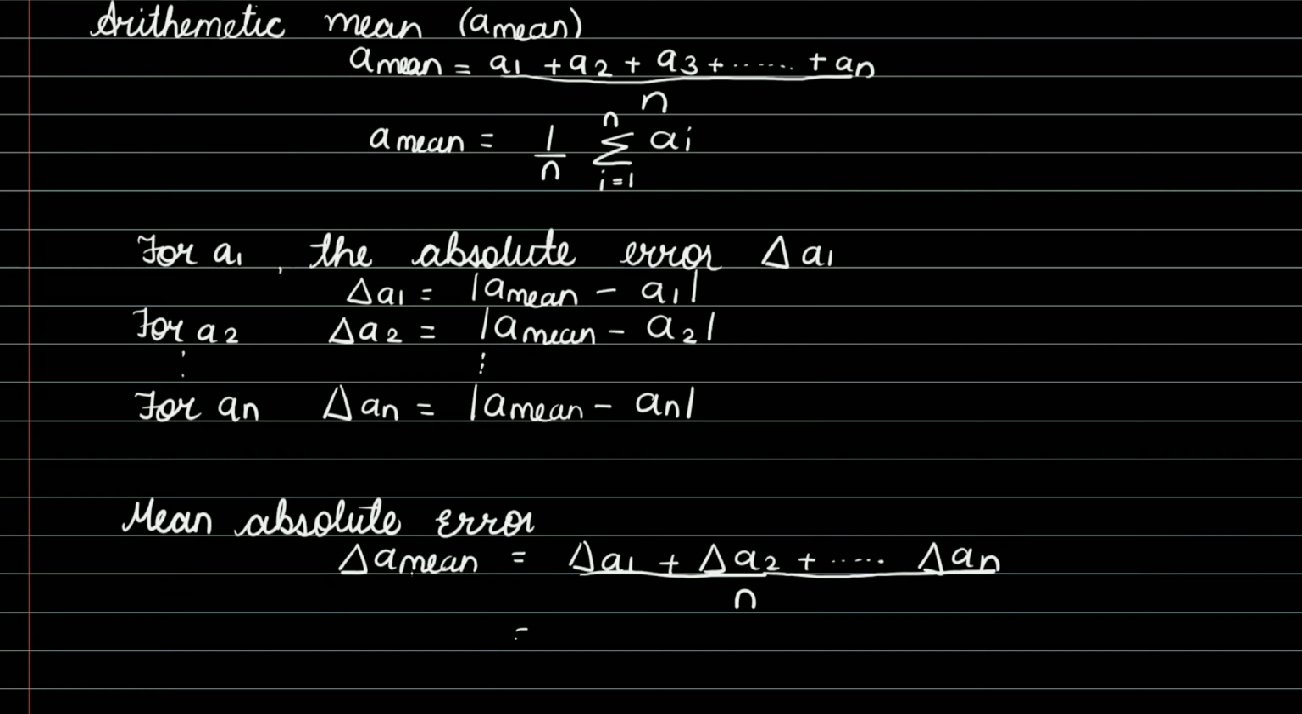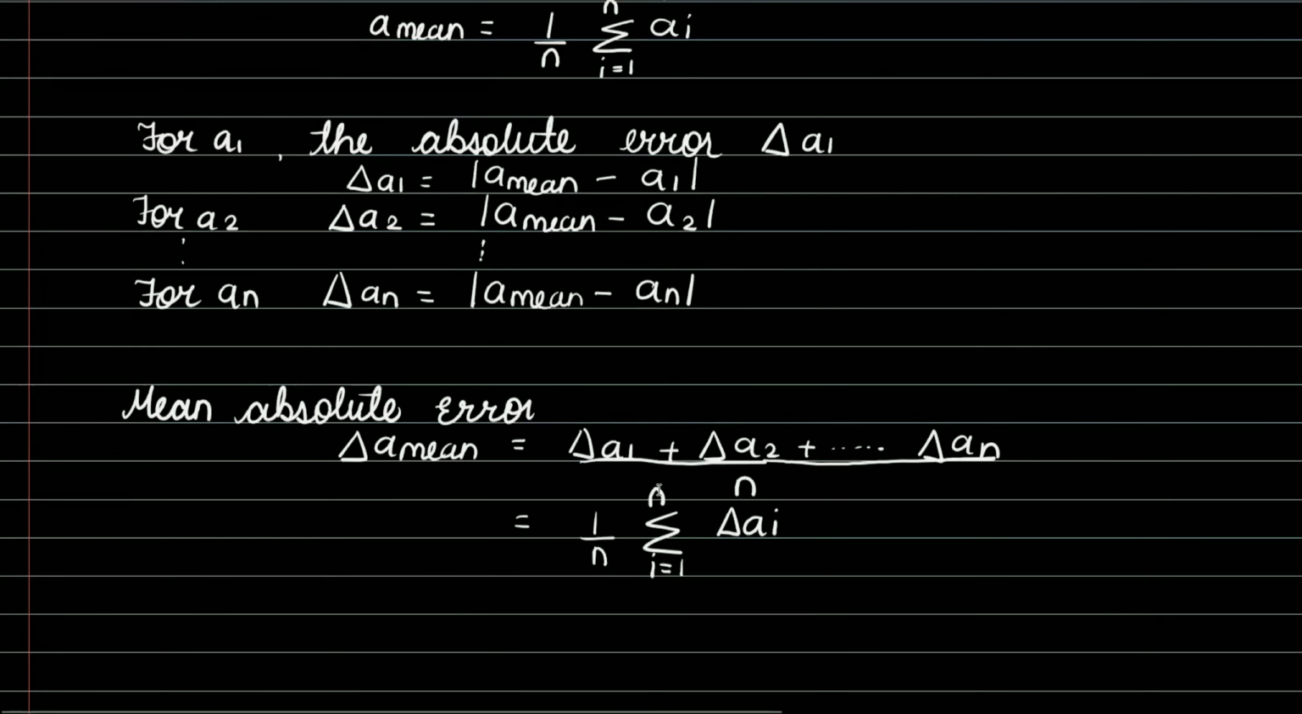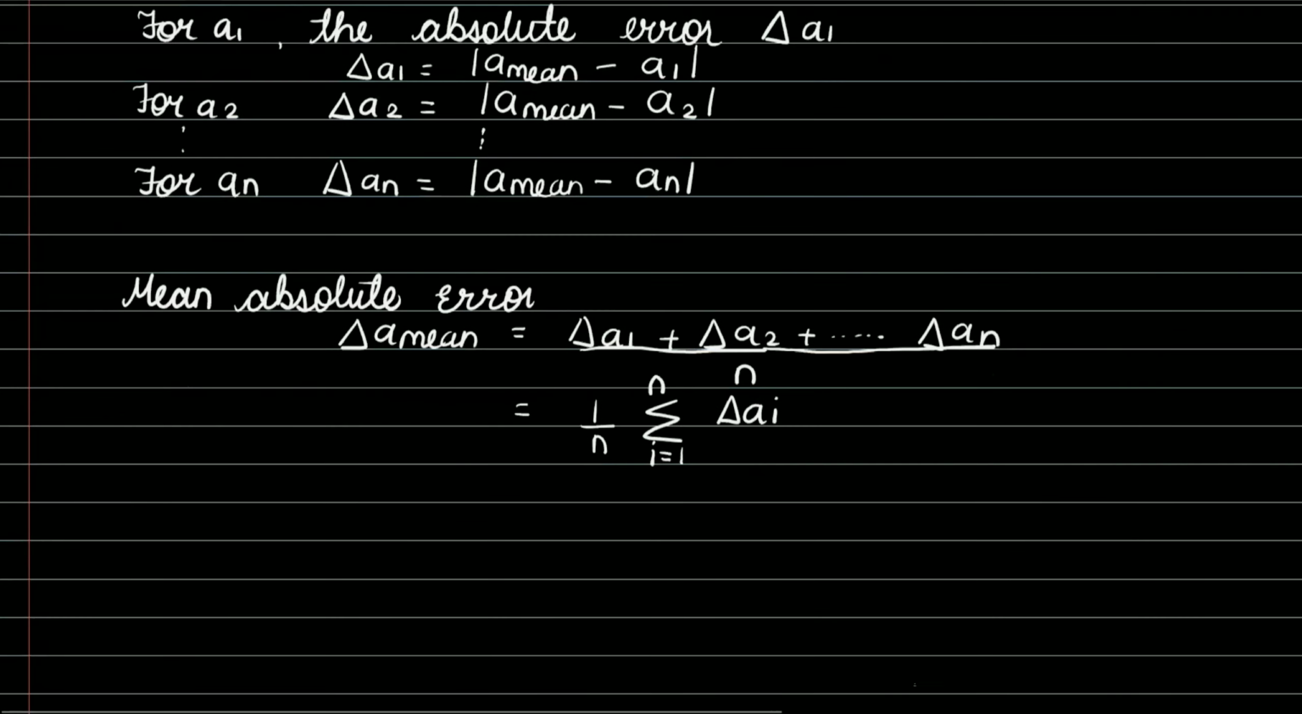So now this can be written as 1 upon n times the summation of delta Ai, where i is running from 1 to n, where i represents the number of observations, that is 1, 2, 3 up till n.